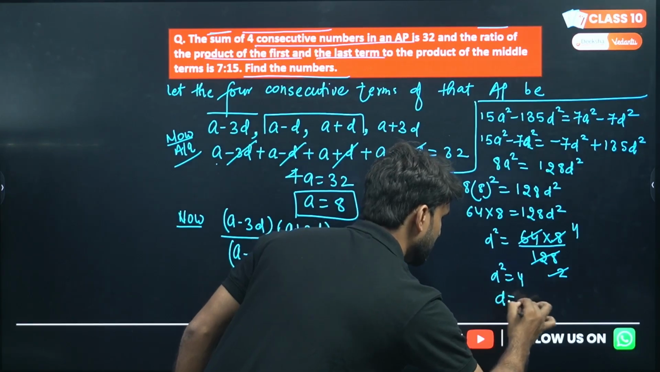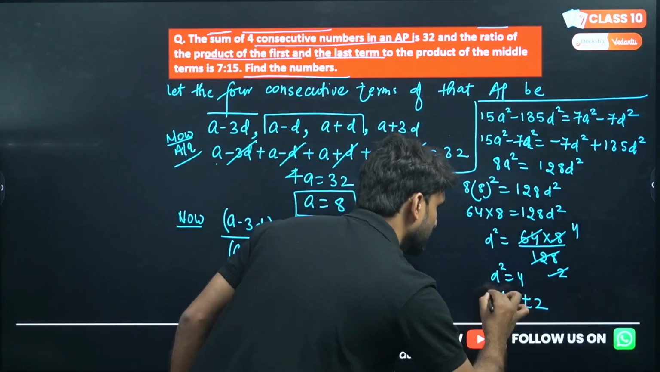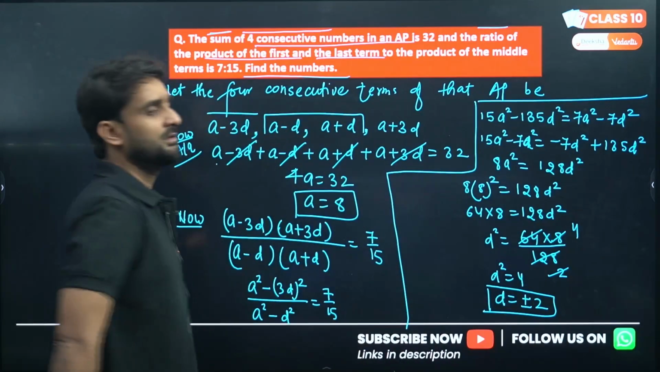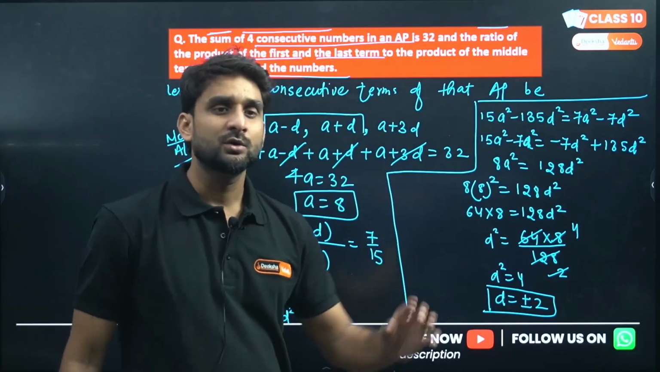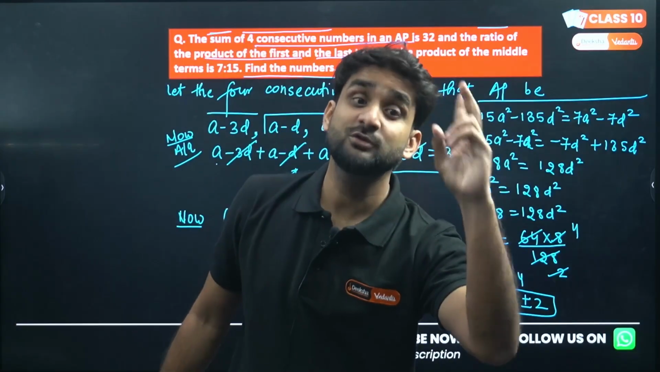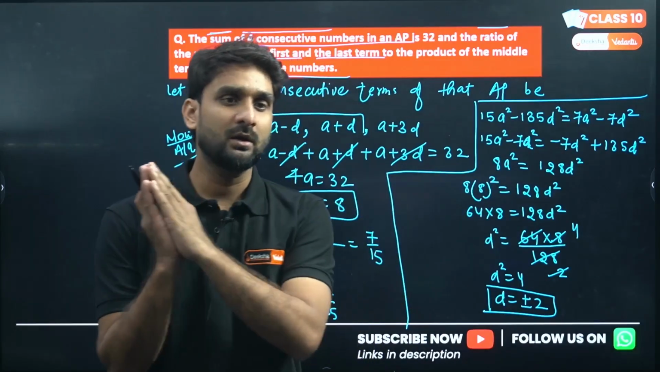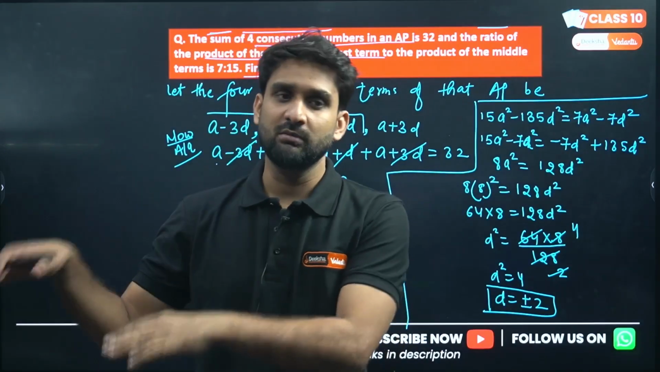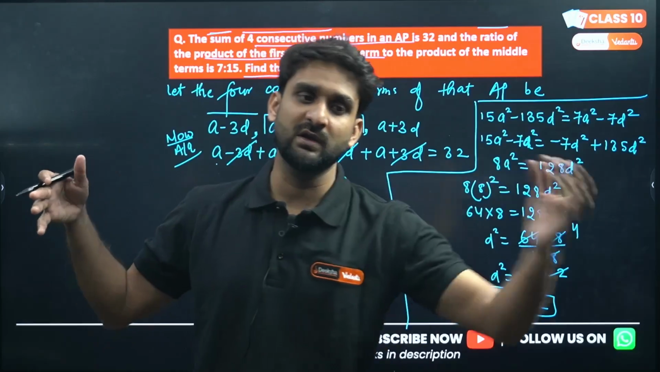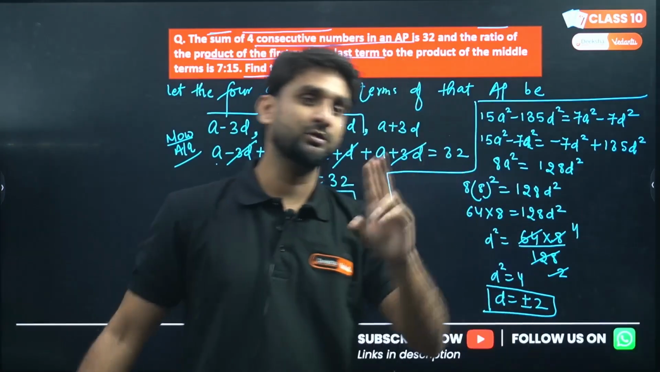So D will be plus minus 2. So we have D plus minus 2. Two values are there, positive 2 and negative 2. So can we ignore positive, or take negative and ignore positive? No, we will be taking both values.